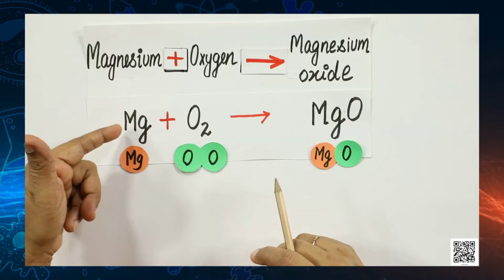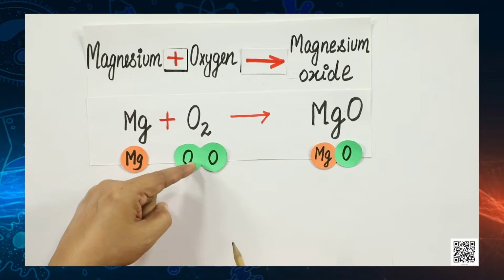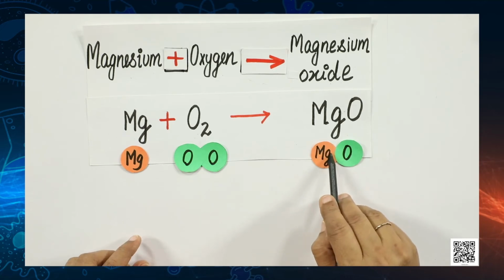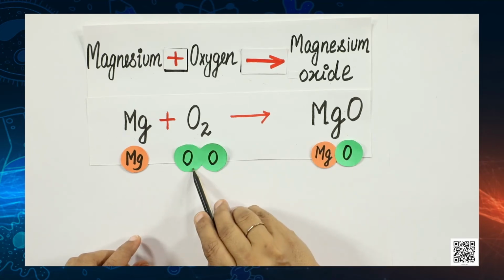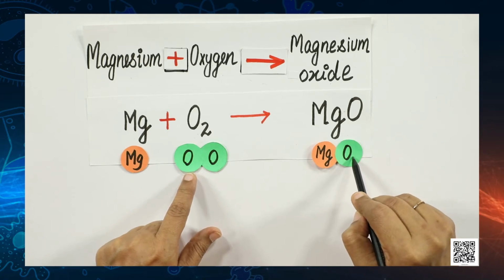And children, do not carry a misconception. In class 9th, in Dalton's atomic theory, you have learnt that atoms are so tiny that they cannot be seen with naked eyes. So, here these are only visual representations to make you understand the concept. Okay. So, let us count and compare the number of atoms on left hand side and right hand side. Well, here we have 1 magnesium on the left hand side and 1 magnesium on the right hand side. But in this case of oxygen molecule, we can see 2 atoms of oxygen, and on the right hand side we have 1 atom of oxygen.